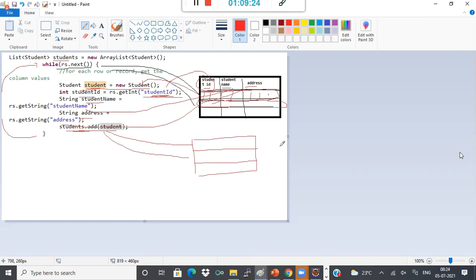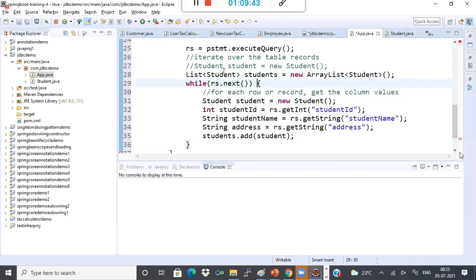Like that, the third row, fourth row, like that. Now my array list contains a collection of objects, a collection of student objects. When I iterate over this list, I get the first student object, the second student object, the third student object, like that I get iteration. That's what I'm doing now.